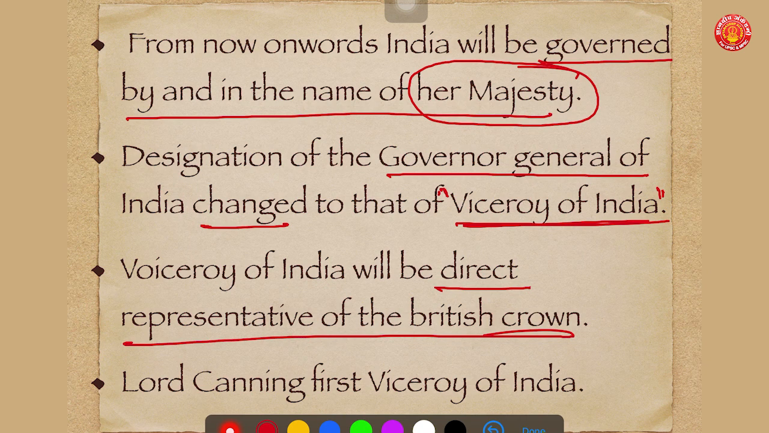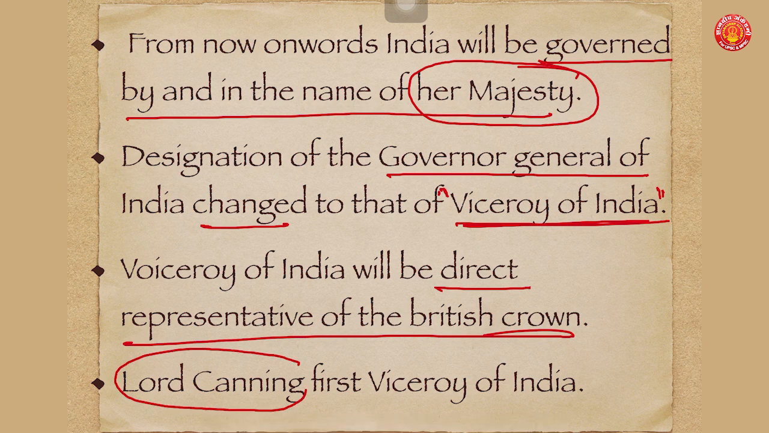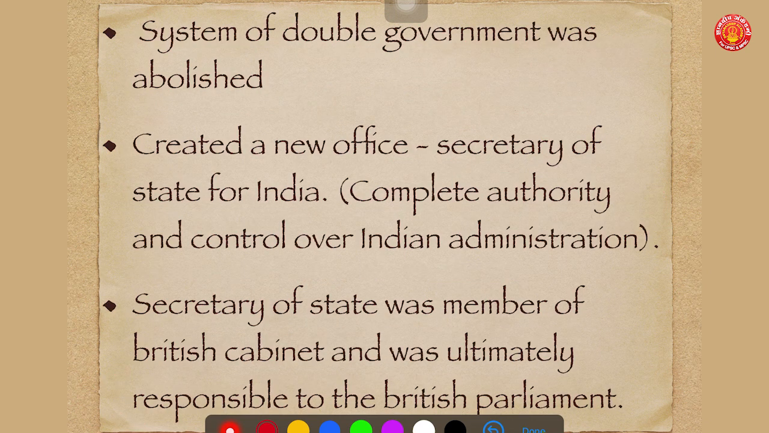And the most important thing, Lord Canning was the first Viceroy of India. UPSC has asked on this point many times. Remember this: the Viceroy of India will be the direct representative of the British Crown, and Lord Canning was the first Viceroy of India, one of the most important personalities who shaped Indian administration in a profound way.